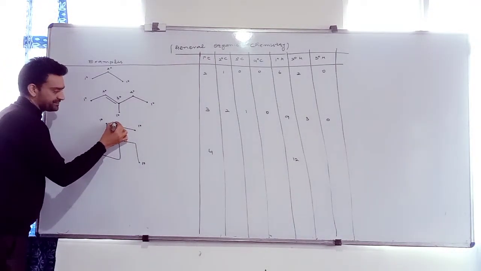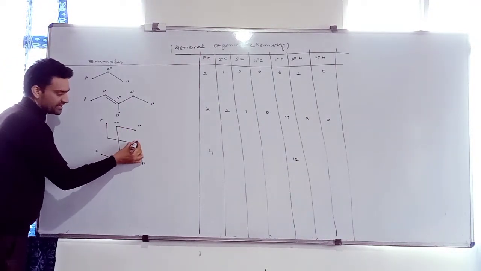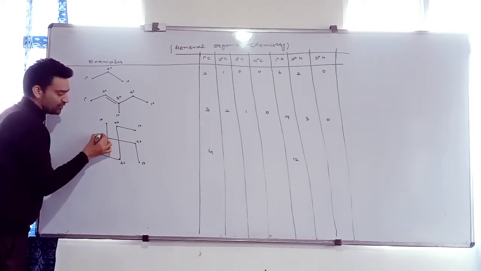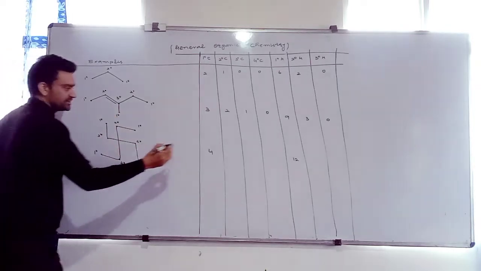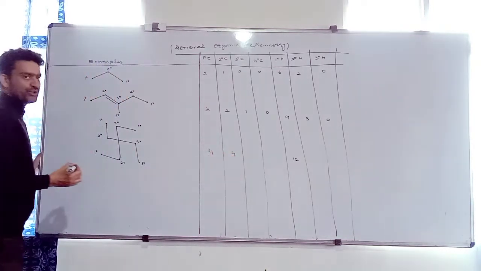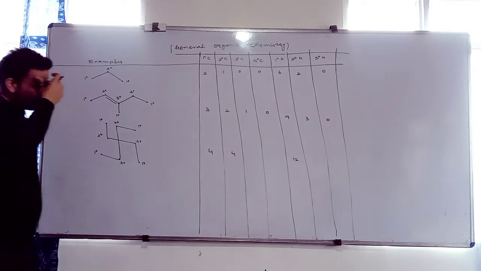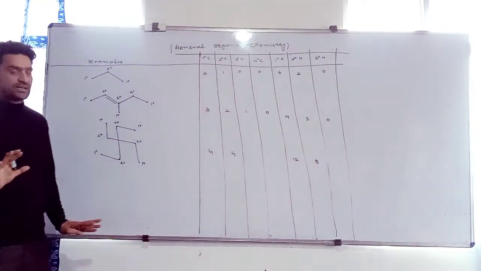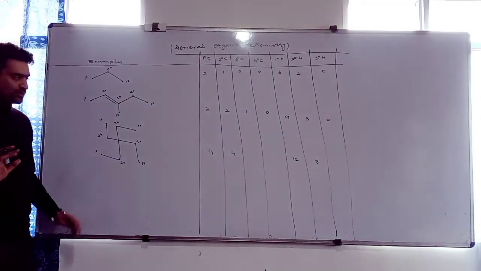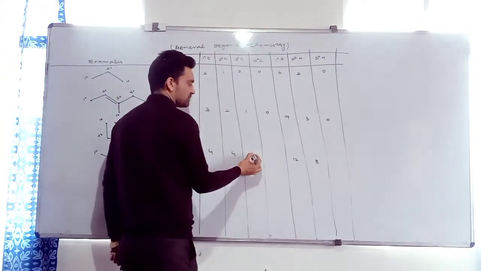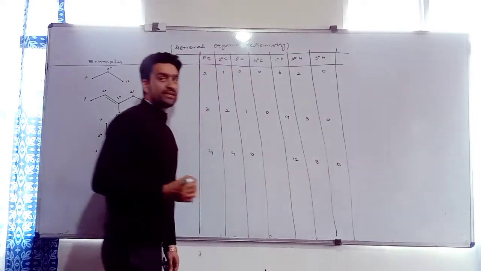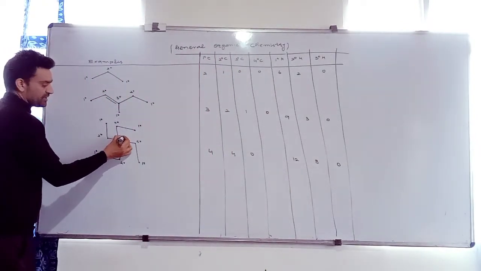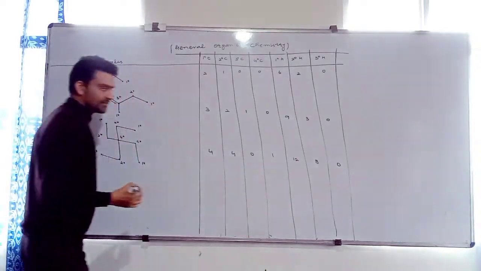Is this carbon secondary? Is this carbon secondary? How many secondary are there? 1, 2, 3, 4. All are saturated, 4 into 2. How many secondary hydrogens? 4 2s are 8. So we have 8 secondary hydrogen atoms. How many tertiary carbon? Is any carbon tertiary? No. Tertiary carbon 0. Therefore tertiary hydrogen also 0. How many 4 degree carbon? 1. Only 1. It is 4 degree.